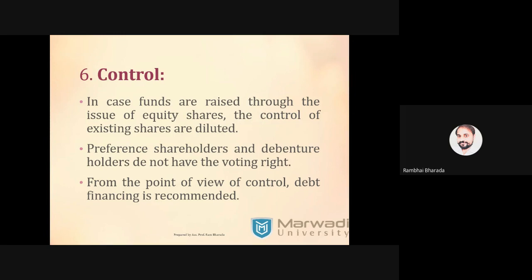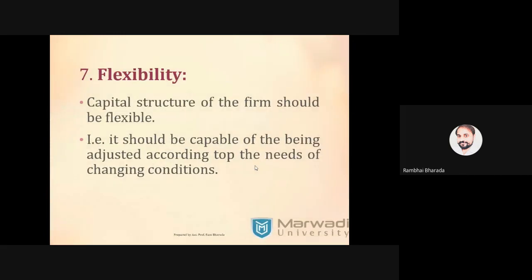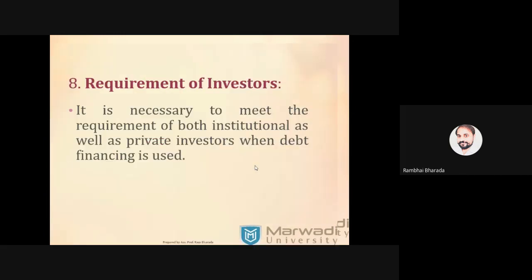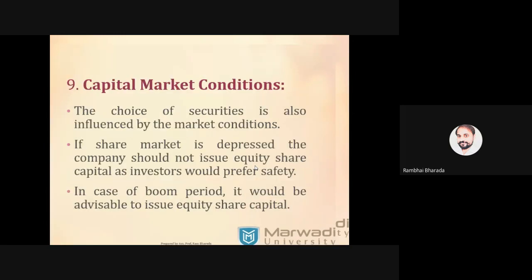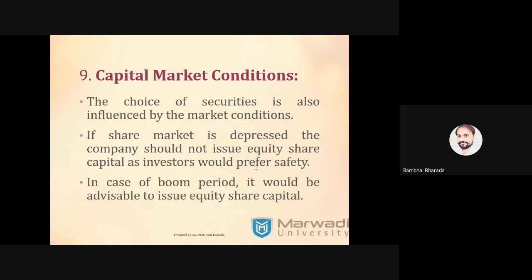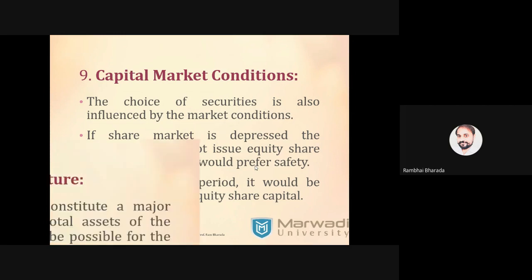If the company is not concerned about the control of the company, the company goes for equity shares. Flexibility: generally, debt capital is more flexible. Requirement of investor: the company needs to fulfill the requirements of private and financial institutions. Capital market conditions: in a depressed period, the company goes for more debt, and in a boom period, the company goes for equity shares.